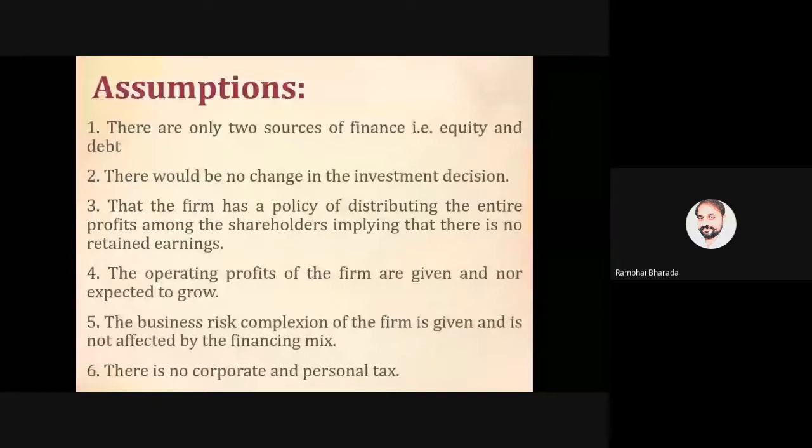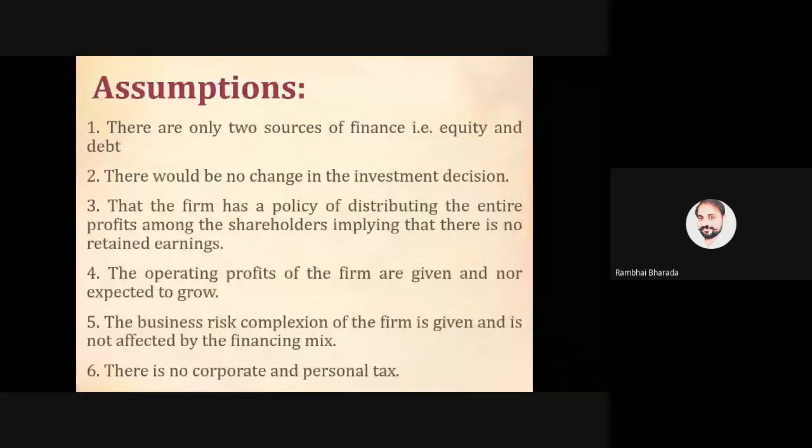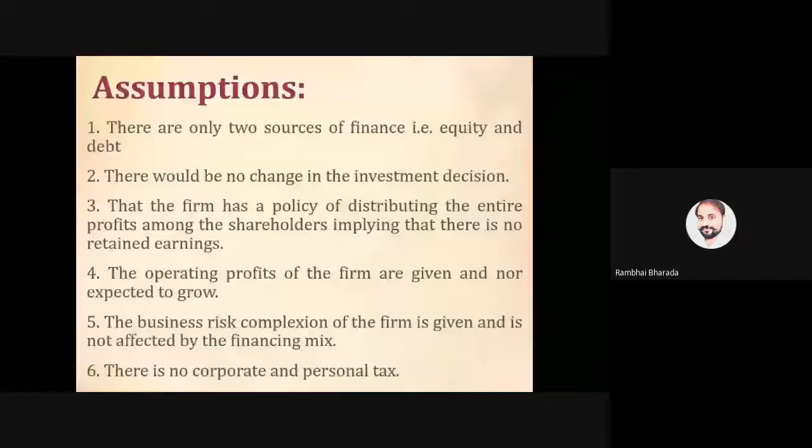Good. Number four, operating profits of the firms are given and not expected to grow. This is a very difficult assumption of this capital structure theory. That is, the profit is given to you. This is the profit of the company, and there is no growth in that particular profit. In short, profit remains the same. Profit remains constant.